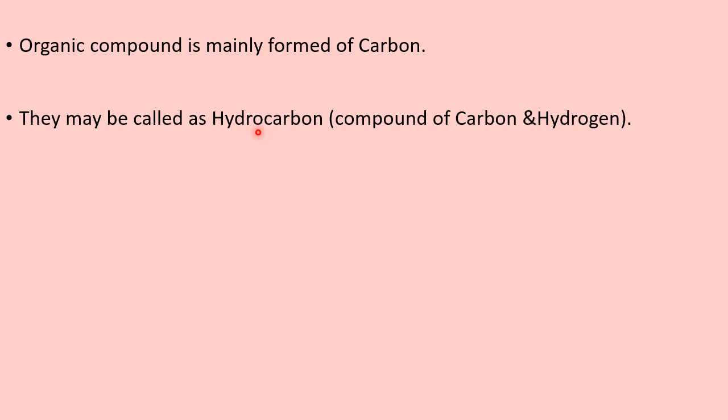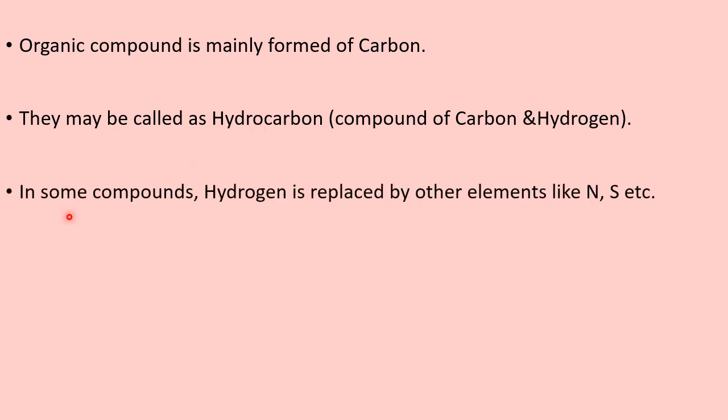Okay. So hydrocarbons are the basic organic compounds in chemistry. From the hydrocarbon we derive, we prepare some other organic compounds. In some compounds, hydrogen is replaced by other elements like N, S, etc. That means what? We take hydrocarbons, and using hydrocarbon, we put sulfur, we put nitrogen, we put phosphorus, we go for some other derivatives of organic compounds, and they are called what? Compounds prepared from hydrocarbons are derivatives. So they are also called organic compounds.